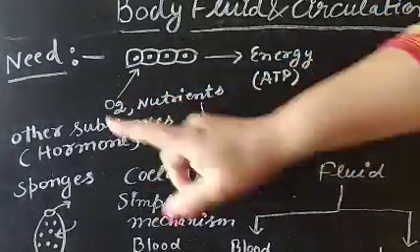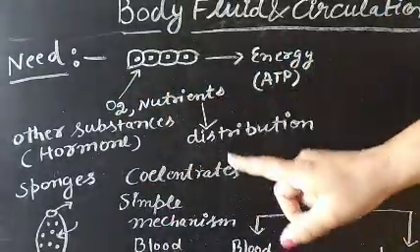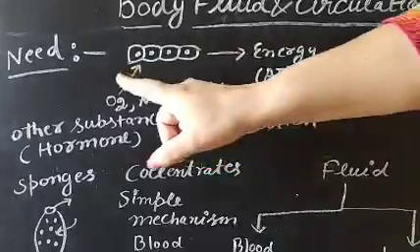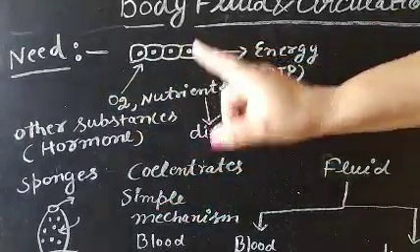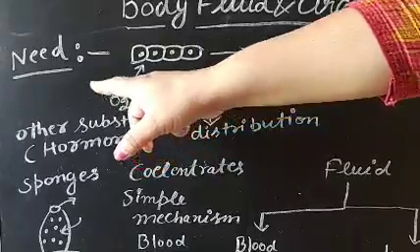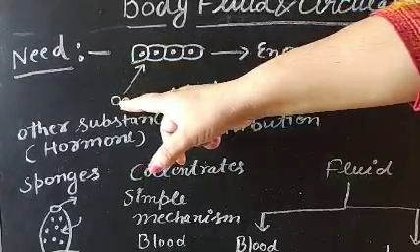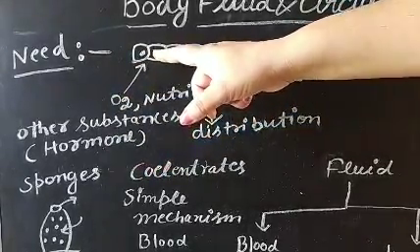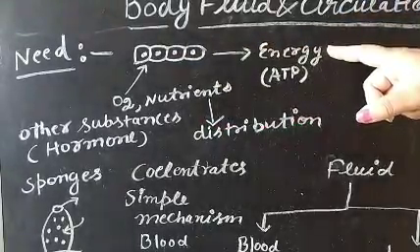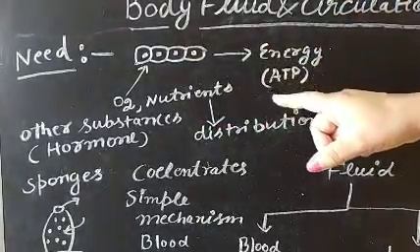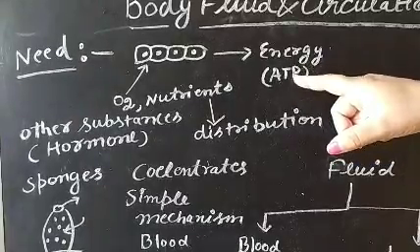For that there is also a requirement of the cell. So oxygen is required, different nutrients are also required, and hormones and other substances are also required by the cell. So the oxygen from the outside is transported into the cell, and in the cell there is the breakdown of the food to release energy, and this energy is stored in the form of ATP.